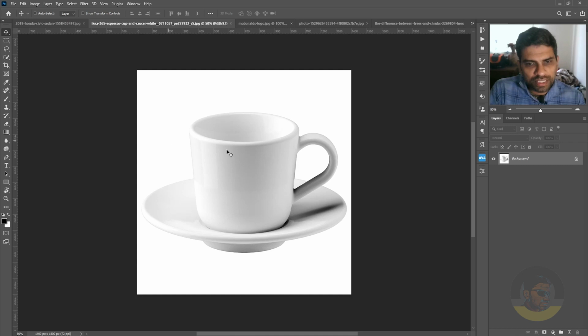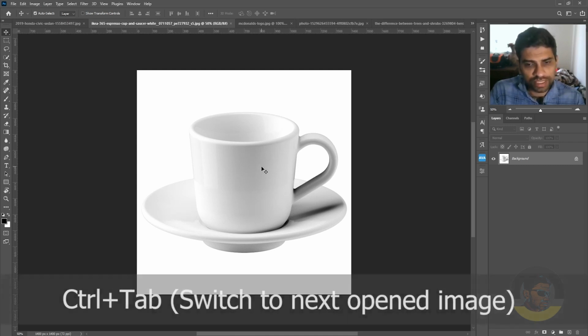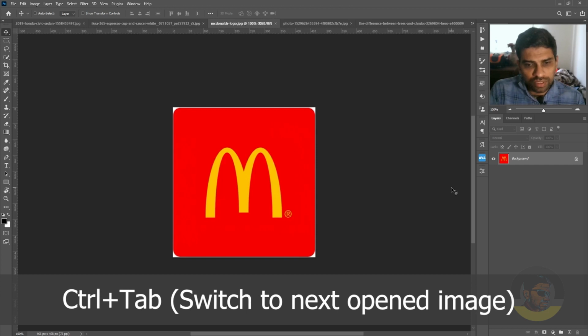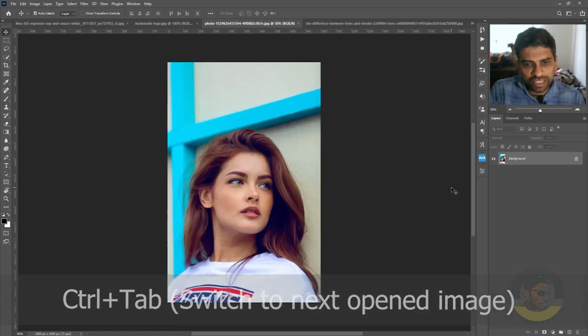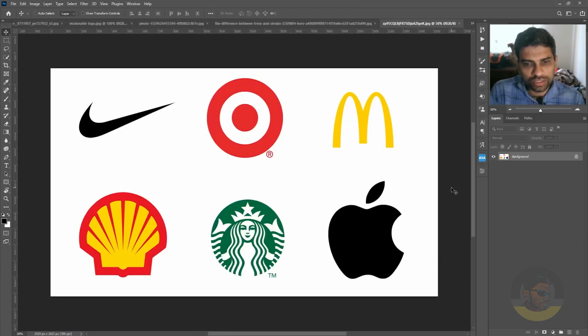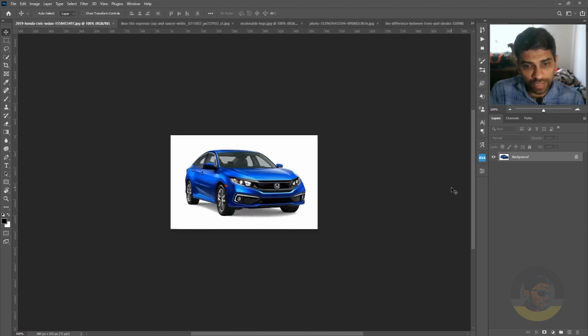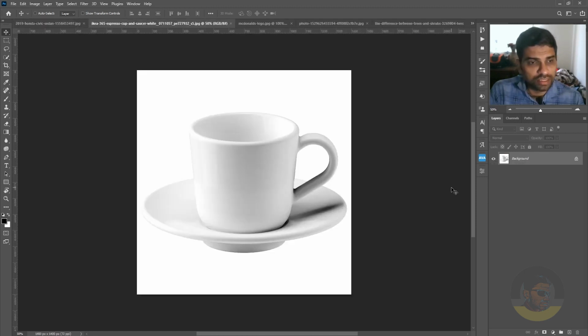Okay, I have multiple images opened here in Adobe Photoshop. I will press Ctrl Tab to show you all of the images and what tool works best on these.